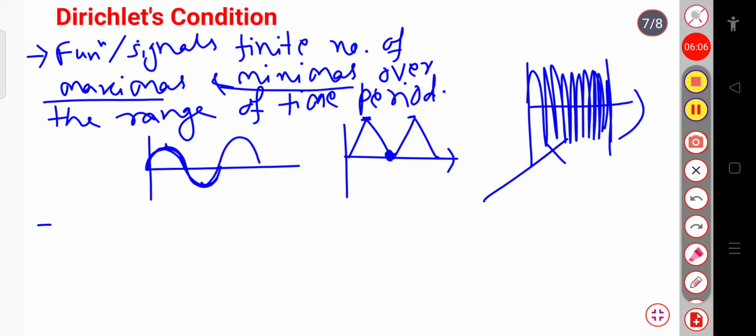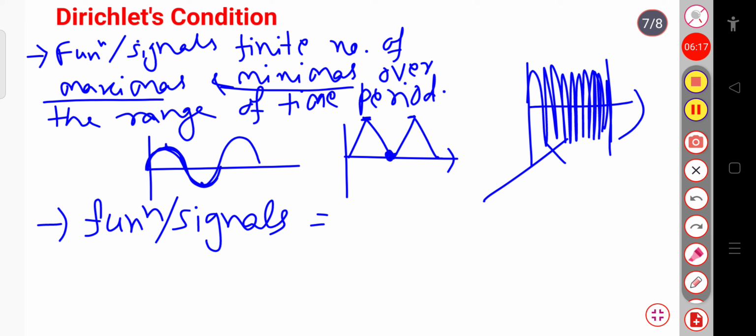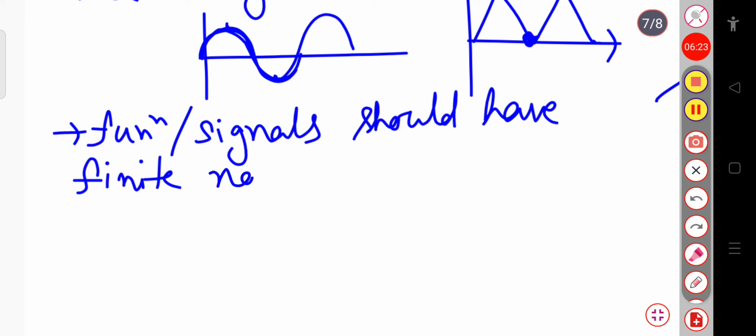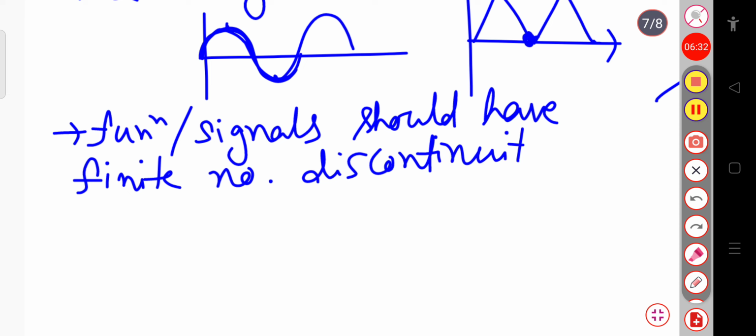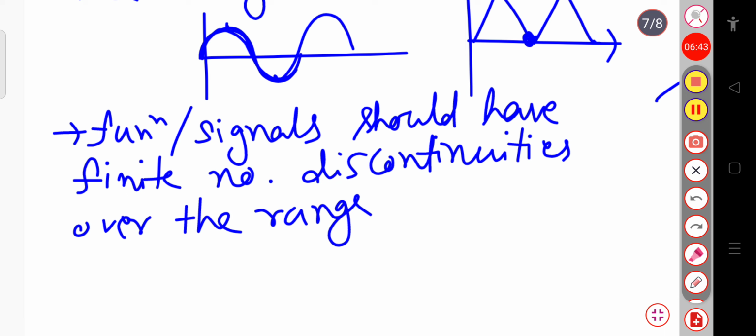And the second condition is that the function or signals should have a finite number of discontinuities over the range of the time period.